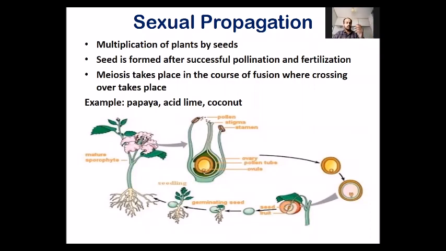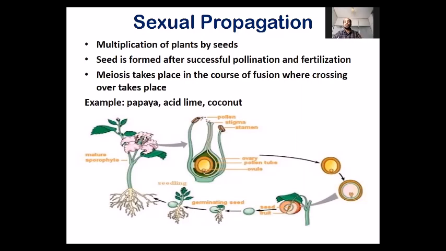Now the first propagation method is sexual propagation. As I told you, sexual propagation is the multiplication or growing of plants with the use of seeds. And how is seed formed? This is a very basic thing: seed is formed after successful pollination and fertilization, after the fusion of male and female gametes.